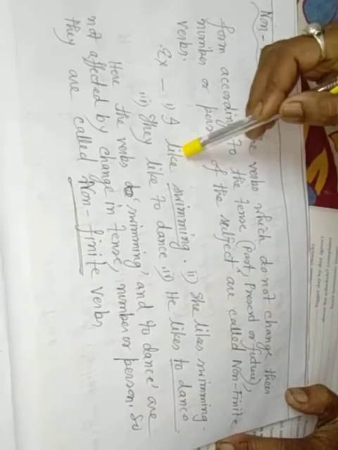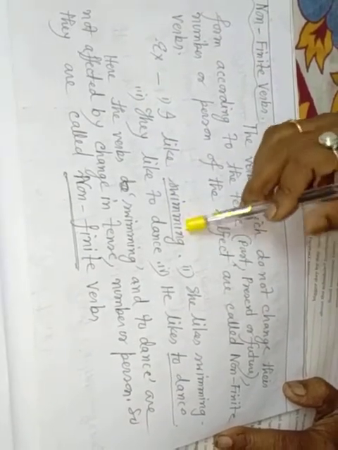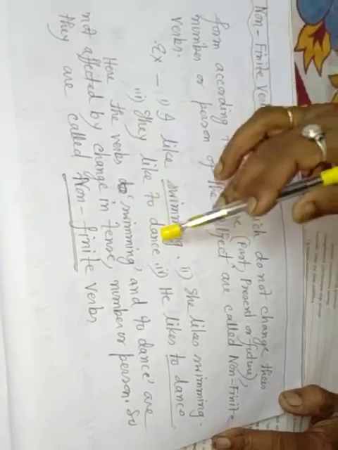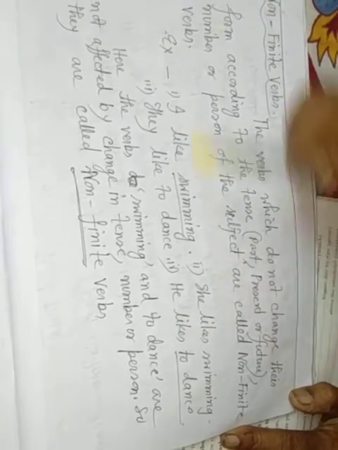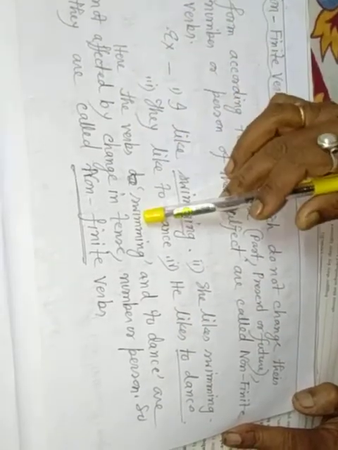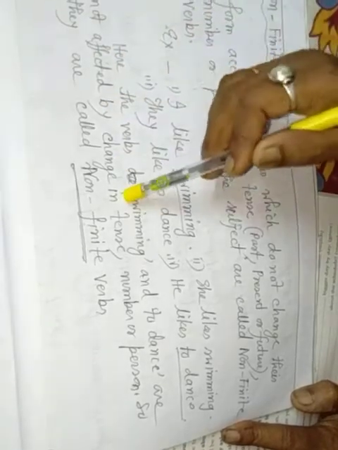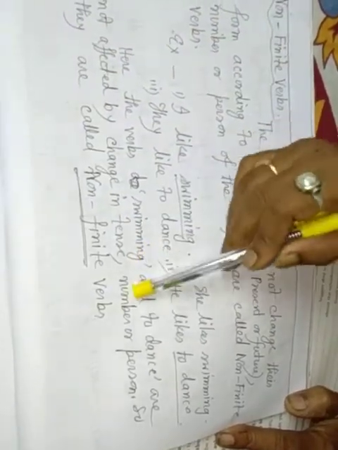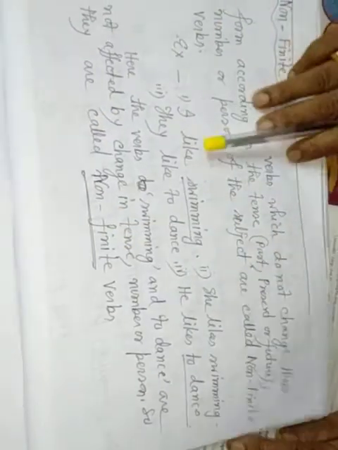Example, I like swimming. Swimming is unchangeable. She likes swimming, unchangeable. They like to dance, unchangeable. He likes to dance. Here the verbs swimming and to dance are not affected by change in tense, number or person, so they are called non-finite verbs.